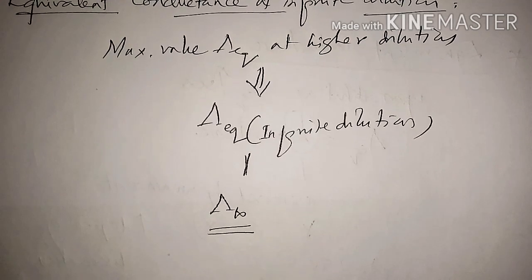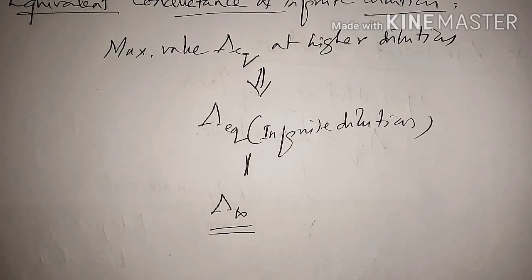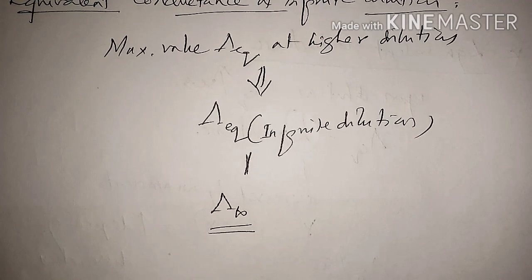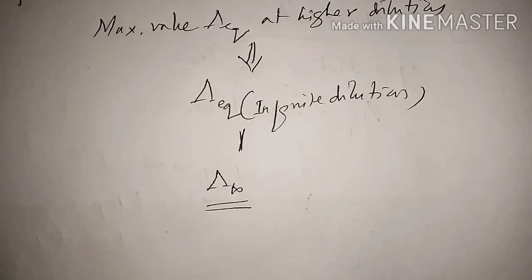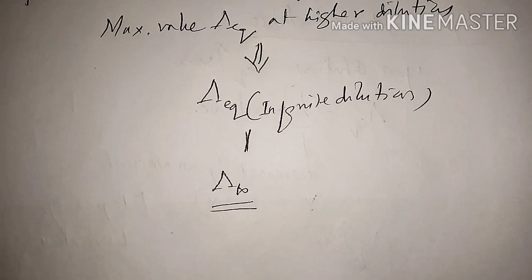So by infinite dilution, we mean that the solution is so dilute that any further dilution does not produce any change in the equivalent conductance of the solution. It reaches a maximum value when it reaches infinite dilution. Upon further increase in the dilution, the equivalent conductance does not change. Now in order to get clarity on this picture, we will plot a graph of the variation of the equivalent conductance with the dilution,